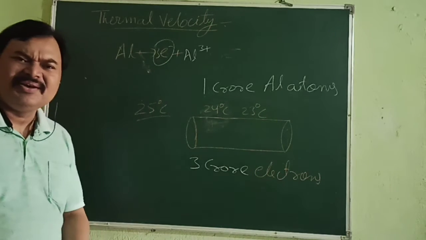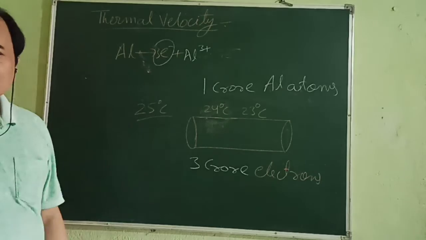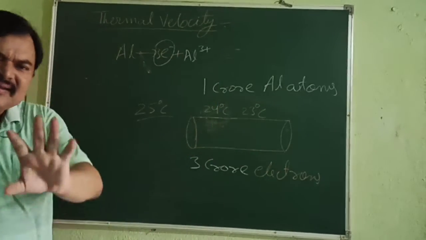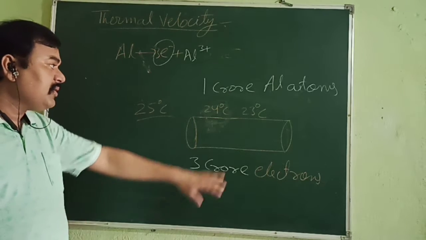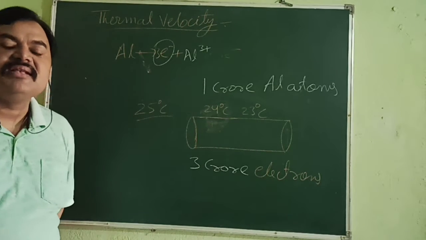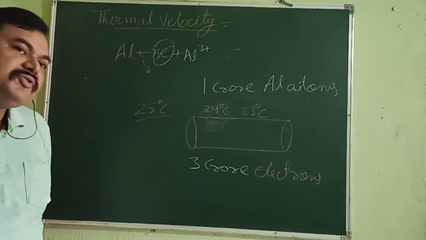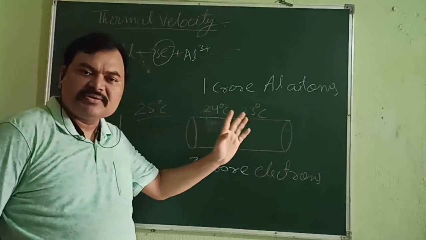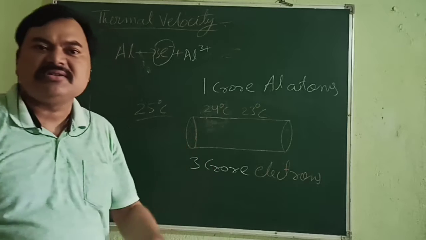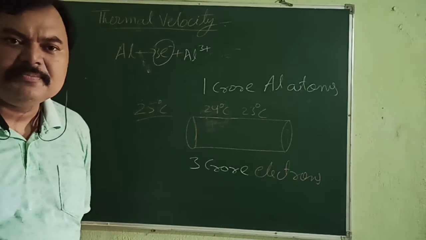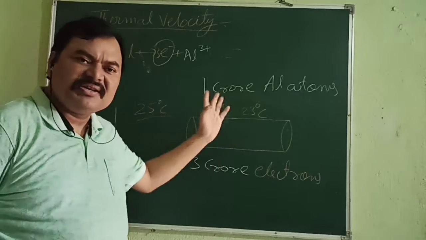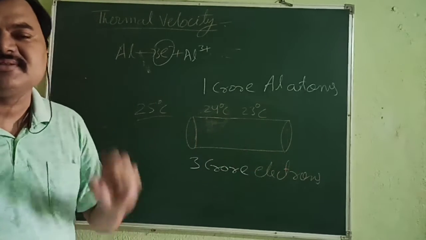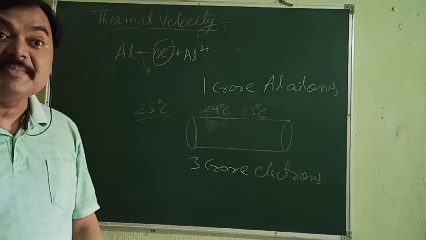Let it be any one number. Suppose it is 24 degrees Celsius, or let it be 23 degrees Celsius. It doesn't matter a lot. Now, when this temperature is 23 degrees Celsius, if after half an hour you again check its temperature, what will you find? If its temperature was 23 degrees Celsius earlier, then after half an hour it will remain 23 degrees Celsius. What does it mean?